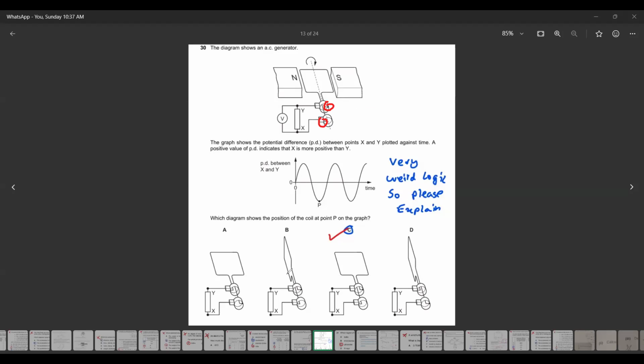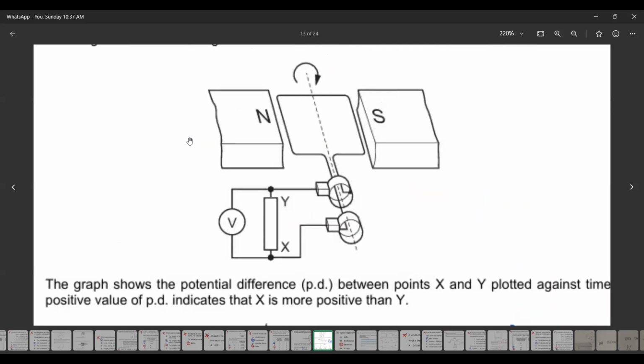How can we tell which side is positive or negative? You can identify that by the direction of the current. From the direction of the current, you can identify whether it's positive or negative. Let's say when we work out the direction of the current for this one, this side is going down, this side is going up.